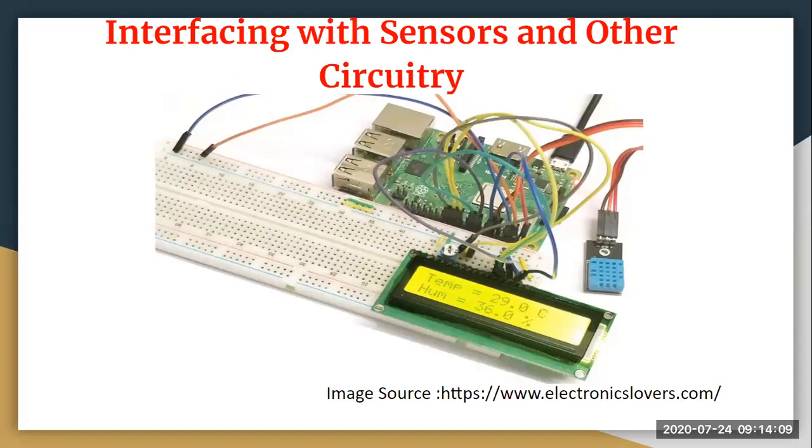So that is your interfacing with sensors and other circuitry: whatever components you require for deciding your platform, connecting them and trying it over your breadboards, that is interfacing with sensors and circuits.